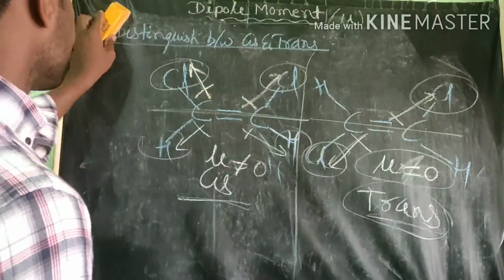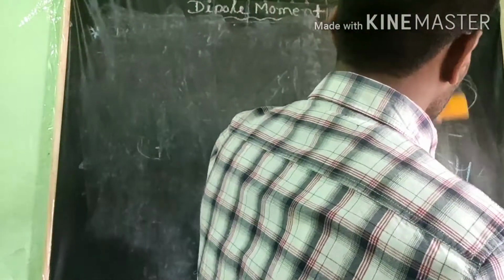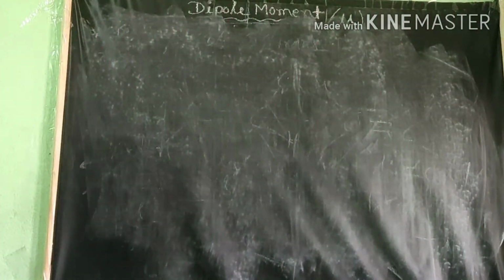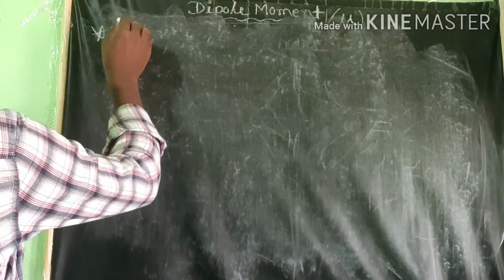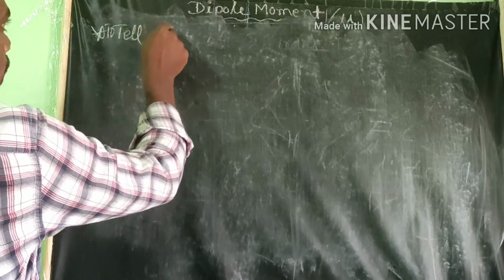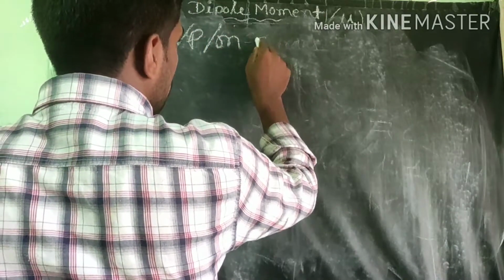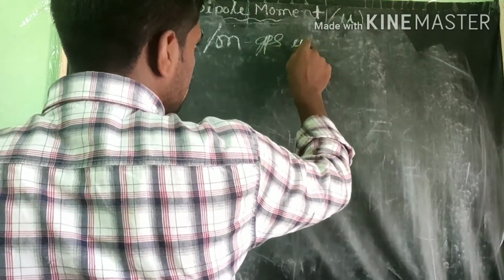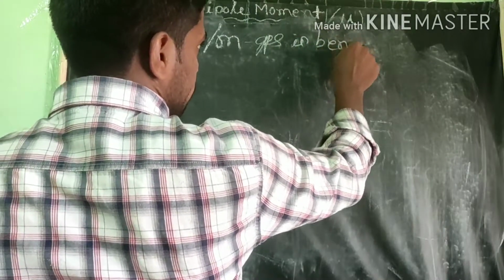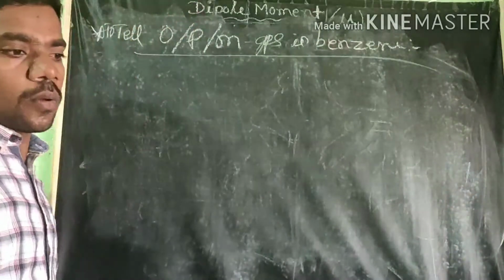Next one. The next application is predicting ortho, para and meta groups in benzene. How is that?